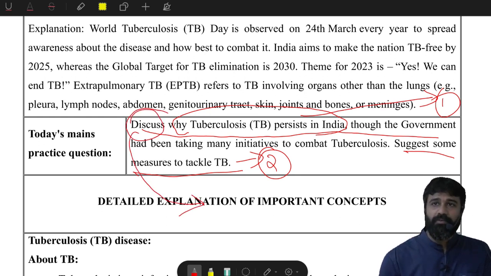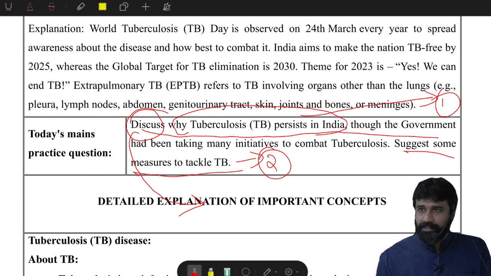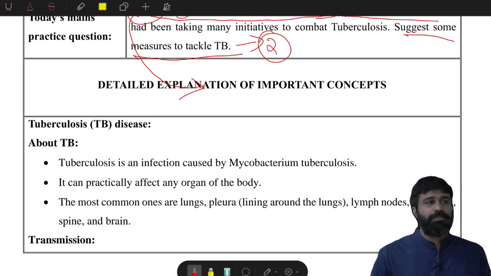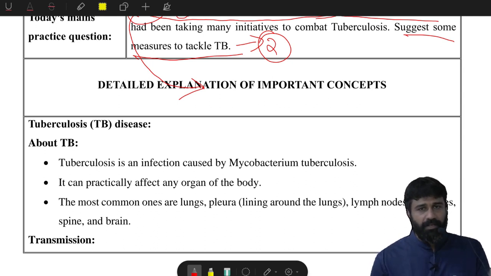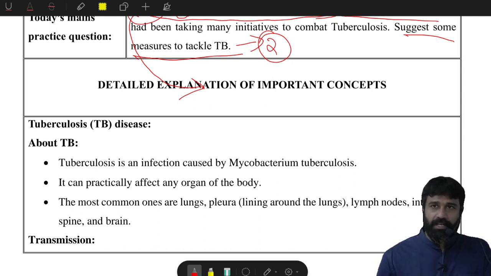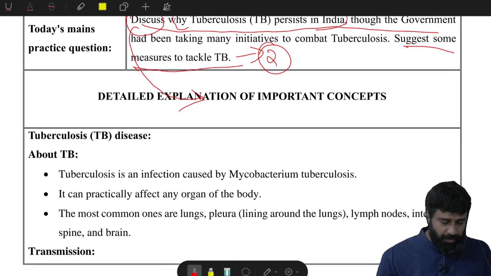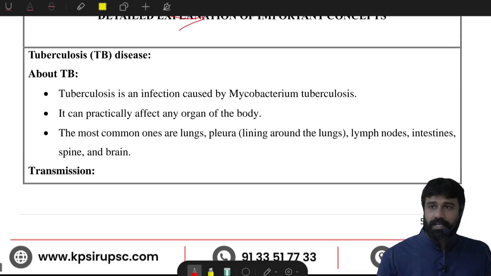In "discuss", you will have all the aspects of the question. You can take whatever you want. Discuss gives you certain liberty. It gives you the liberty to take whatever option or statement, pros or cons, advantages, analysis or criticism. You can take whatever aspect you want with respect to the directive word "discuss".